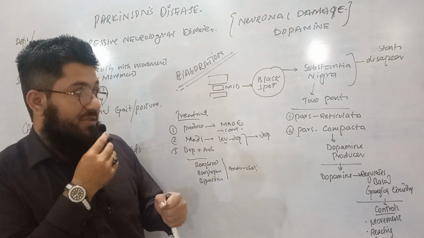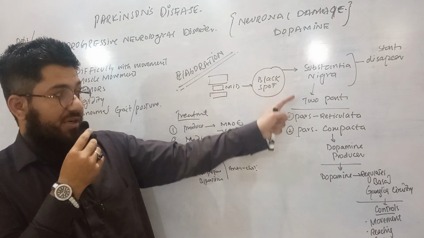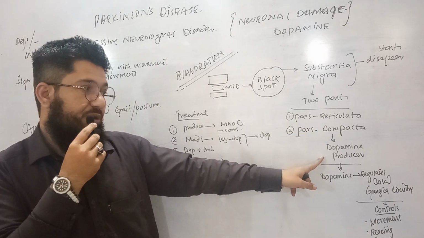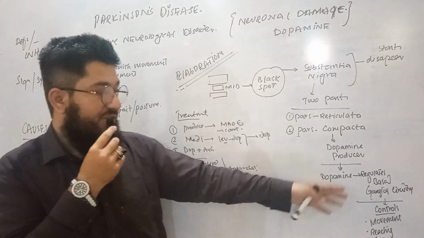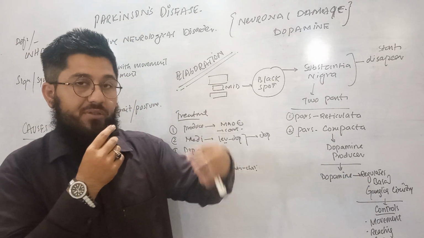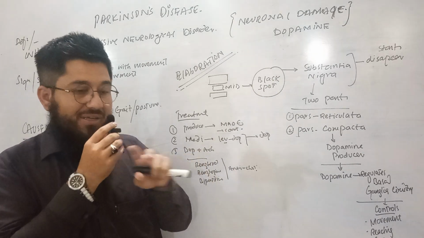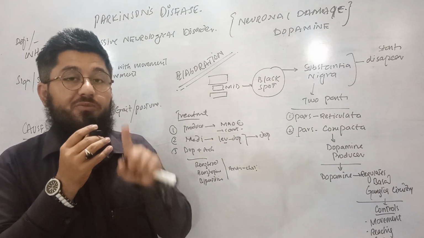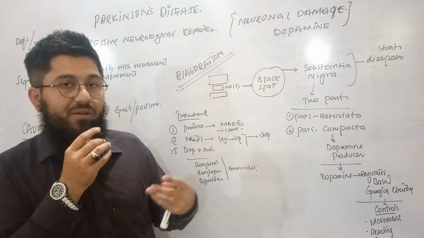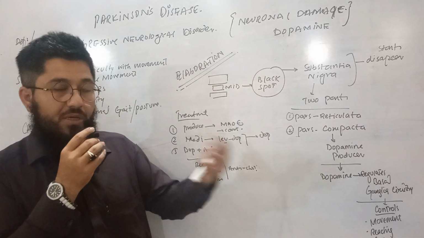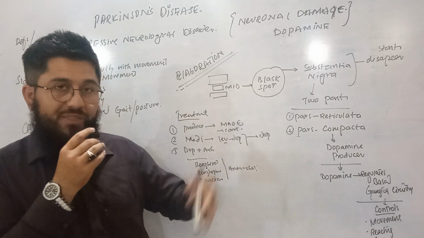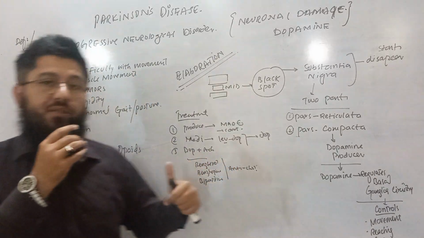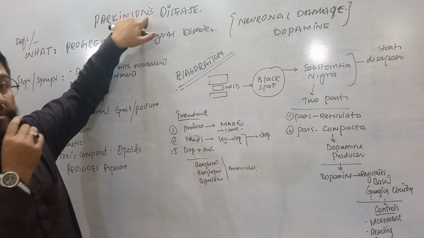So now what happens is this portion of the substantia nigra, the compacta, is disturbed and it is not producing dopamine. So when dopamine is not available, the connection among the basal ganglia, caudate, putamen, globus pallidus, and substantia nigra, is disturbed. When that is disturbed, then the movement is disturbed. Voluntary controls are disturbed. Then we cannot move, we cannot initiate the movement, we cannot reach the object, we cannot grasp the object. All these problems are seen, and when these are seen, then we say that the patient is having the problem, that is Parkinson's disease.